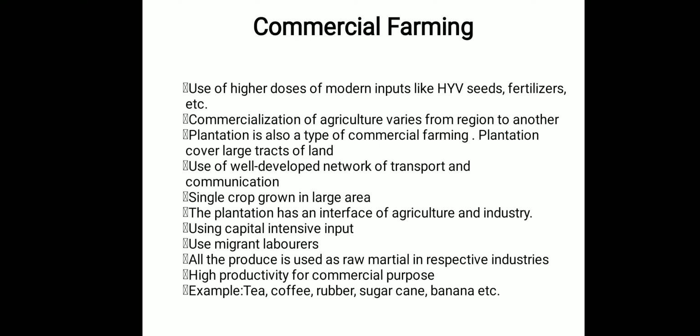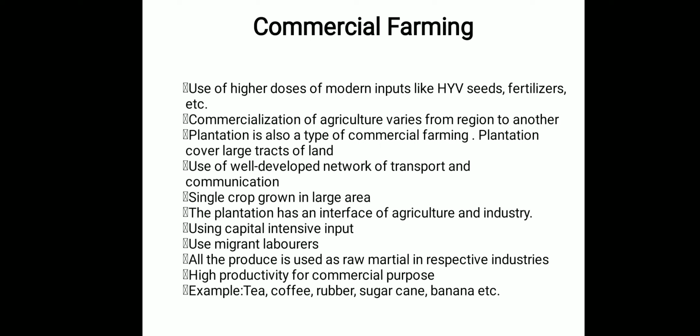So we can see, point-wise, the use of higher doses of modern inputs like HYV seeds, it means high yield variety seeds, and fertilizer also. The commercialization of agriculture varies from one region to another. You can take one example about this point: in Odisha, rice paddy cultivation is an example of intensive subsistence farming. But in Punjab and Haryana, it is an example of commercial farming. It means it also varies from area to area.